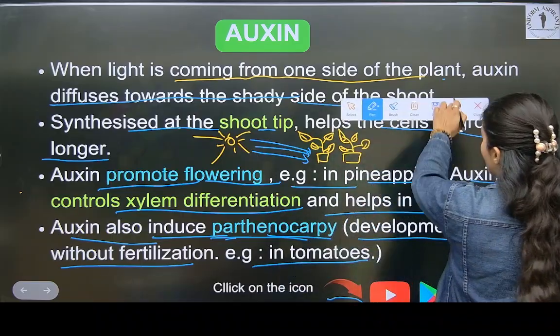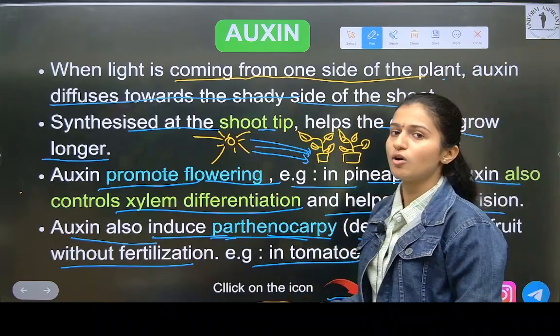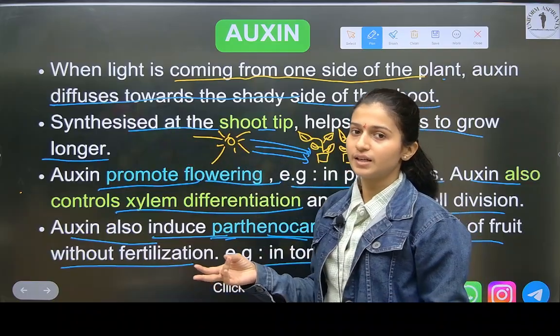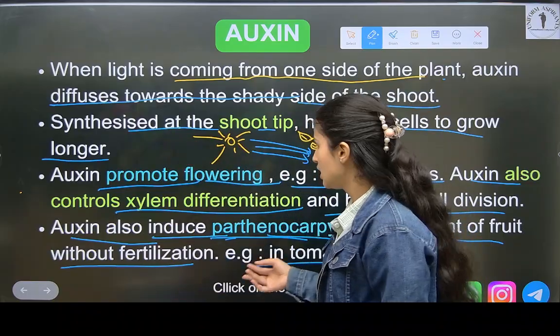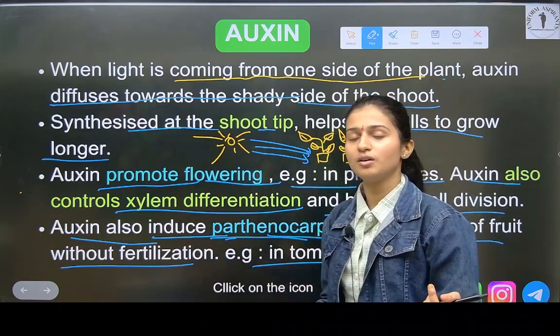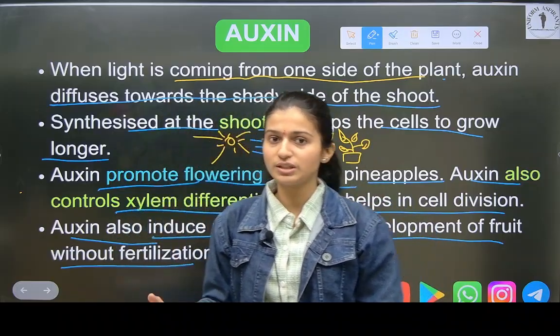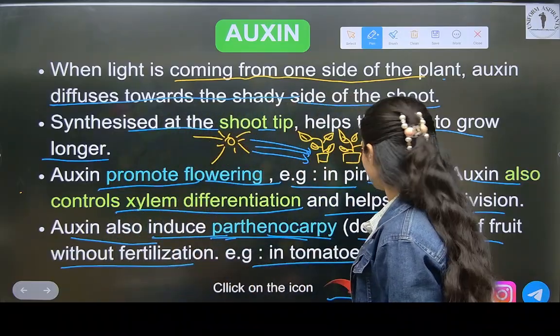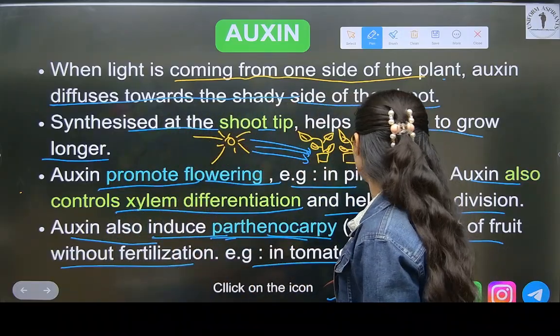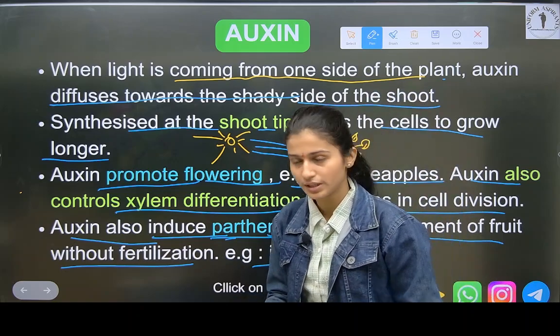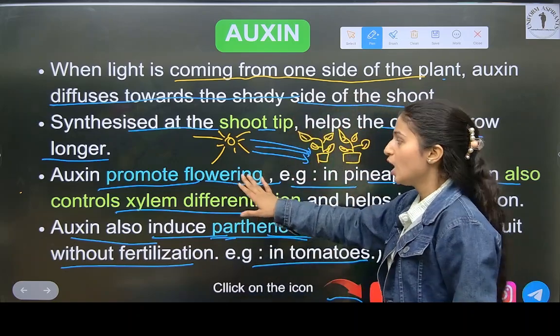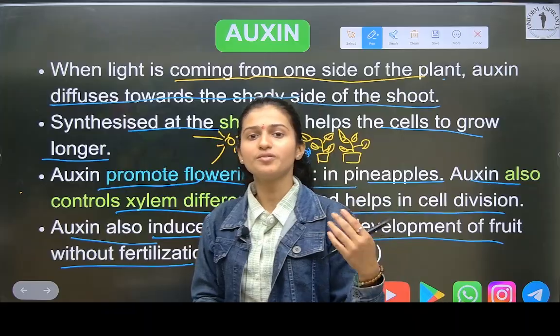Okay, means what is the main function of auxin? You have to remember first that it helps in xylem differentiation. Second, it does development of fruit without fertilization. And what is the third? Promotes flowering in plants.